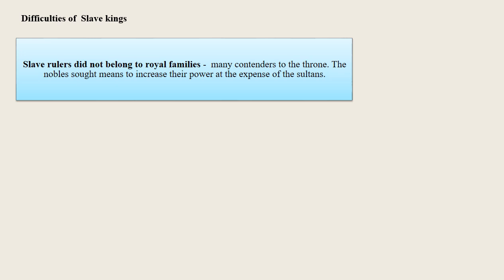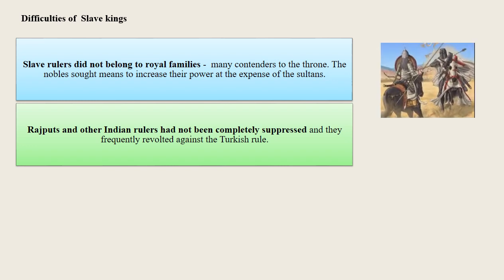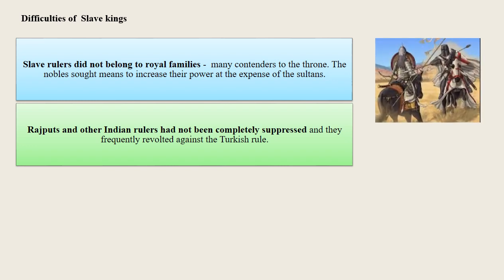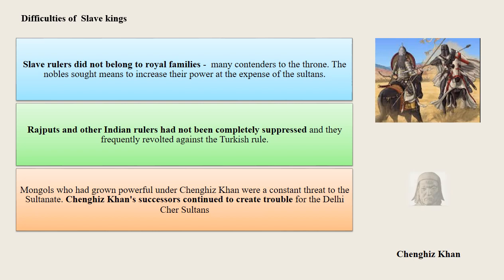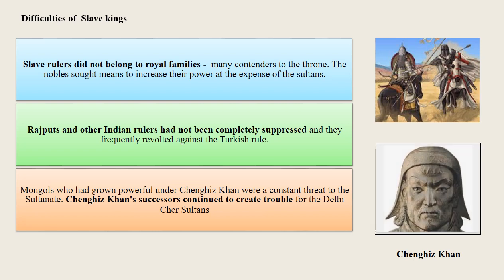The Rajputs and other Indian rulers had not been completely suppressed, and they frequently revolted against the Turkish rule. The Mongols, who had grown powerful under Genghis Khan, were a constant threat to the Sultanate. Later, Genghis Khan's successors continued to create trouble for the Delhi Sultans.